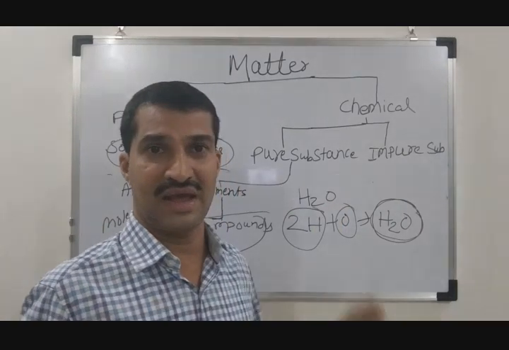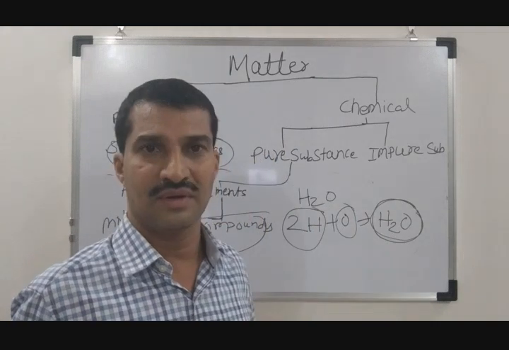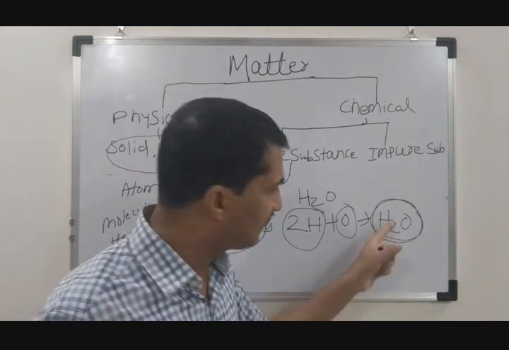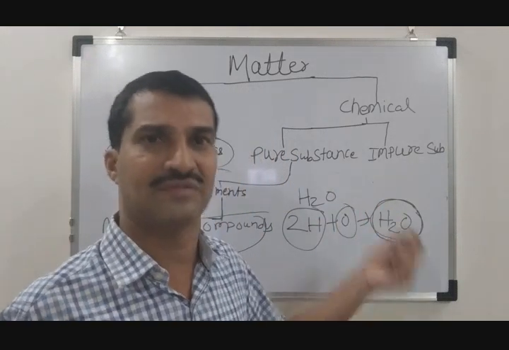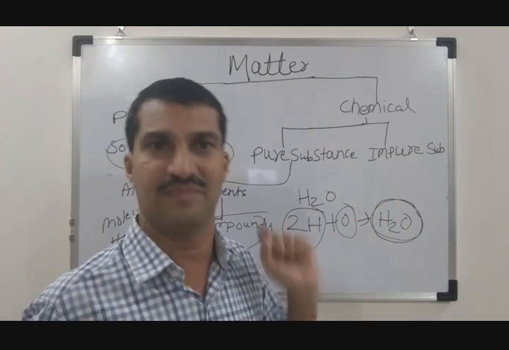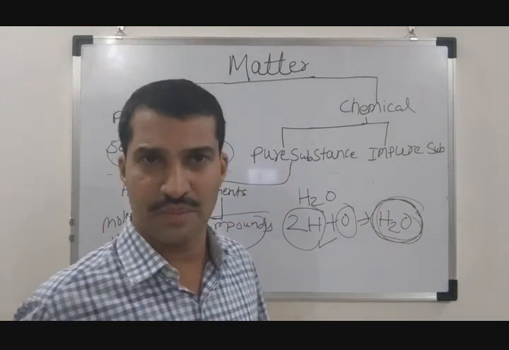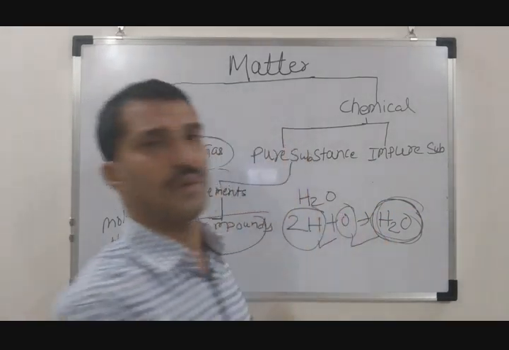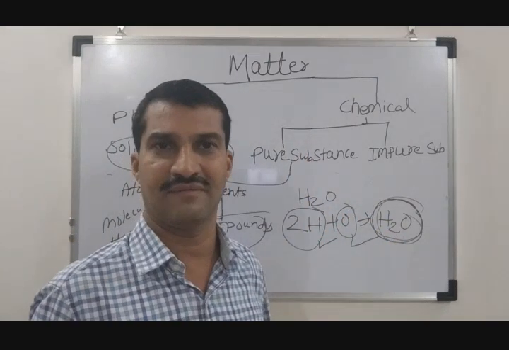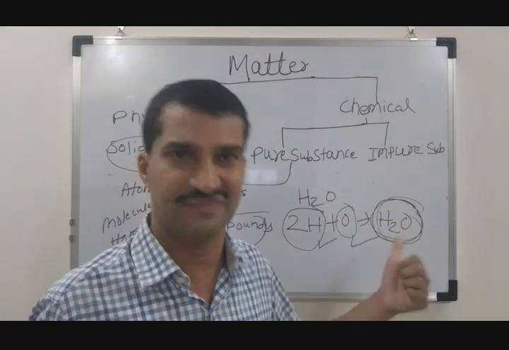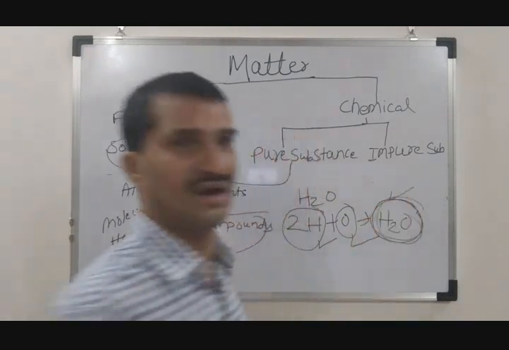Please remember, when a compound is formed from different kinds of atoms, there must be a chemical reaction, and the compound which is formed has properties quite different from the properties of its individual atoms. That means once it is formed, the hydrogen loses its own property, and oxygen loses its own property. These two properties do not reflect in water. Water has its own property which is different from hydrogen and oxygen.